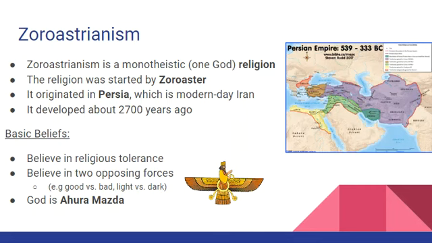And it's important to remember that Zoroastrians believe that there is both good and bad in the world. They believe in these dichotomies, dark and light, opposite forces. There are not many people living today who do practice this religion, although there are some. Their god, their monotheistic god, is Ahura Mazda.